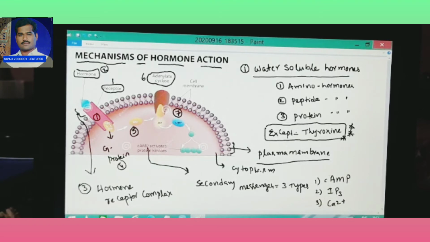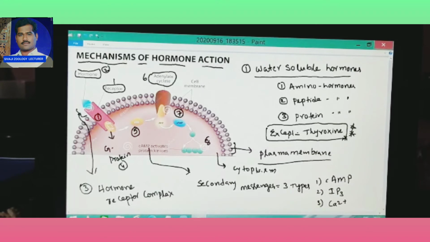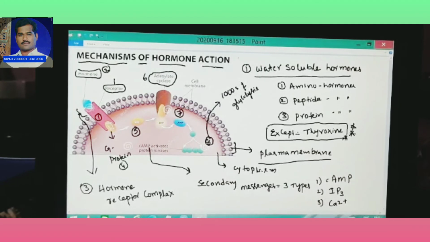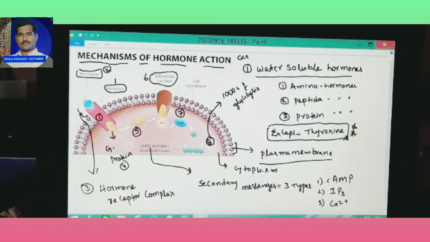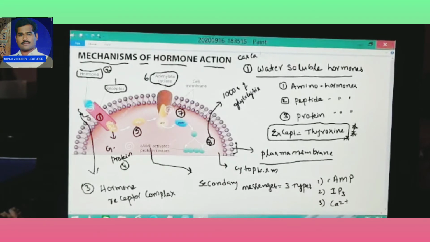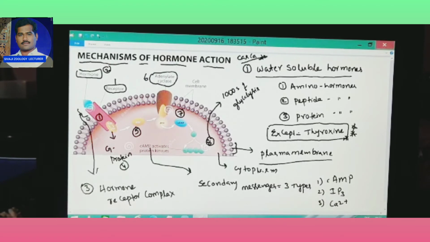This triggers the continuation. The eighth step is metabolic reactions, thousands of glycolysis reactions. These reactions are of which type? Cascade reactions. Cascade means chain reactions, chain-like reactions.